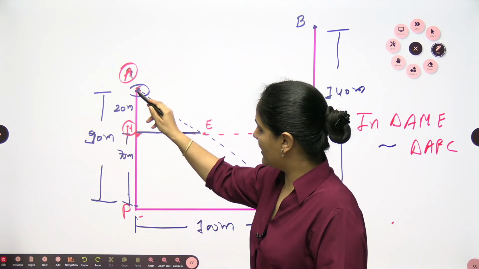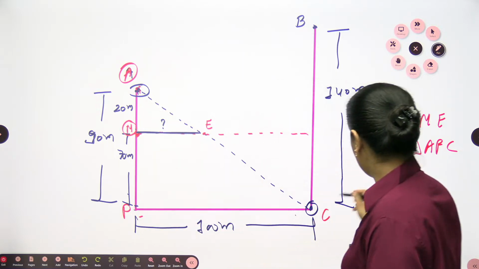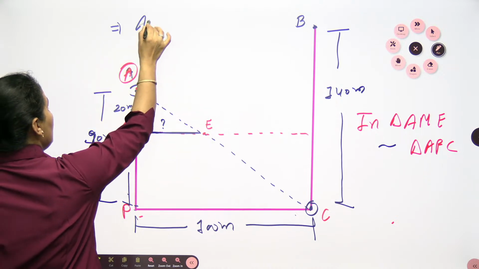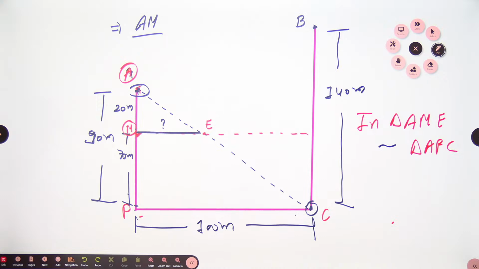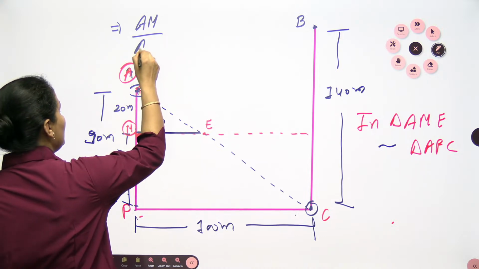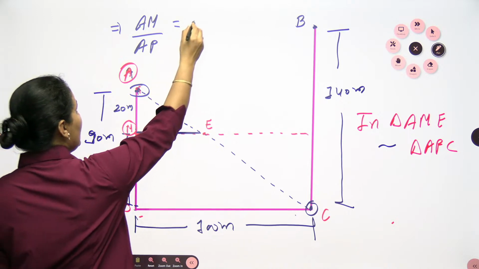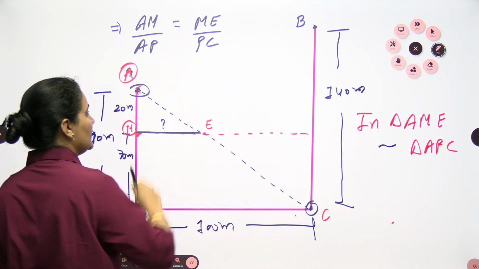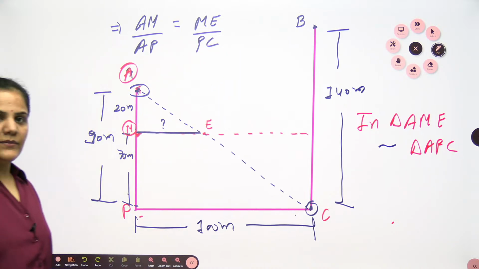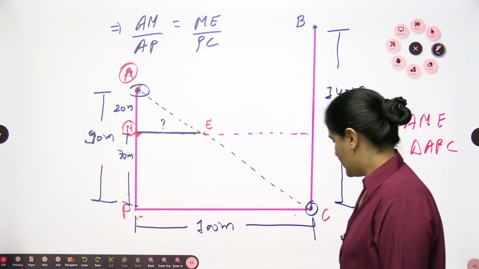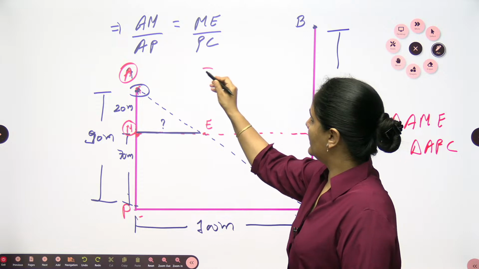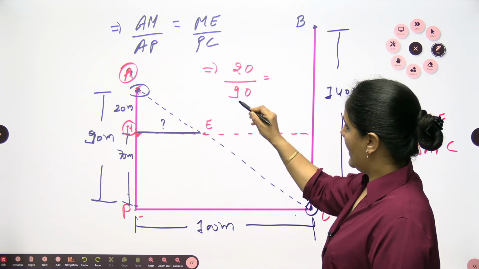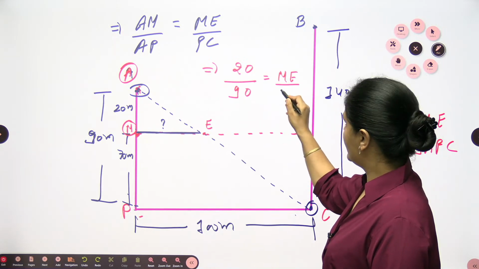So you can use this ratio here: AM divided by AP, the bigger one. Similarly ME, which I need to find out, divided by the bigger one, PC. From here, whatever the unknown quantity, you can write down. AM is 20, AP is 90 total, ME we need to find out, and PC is 100.